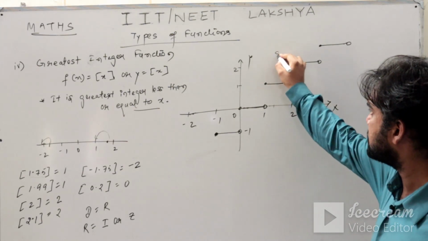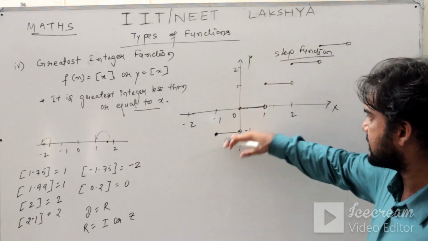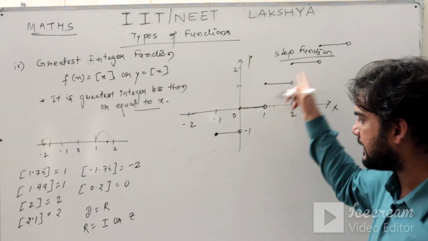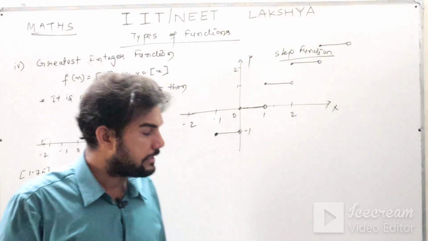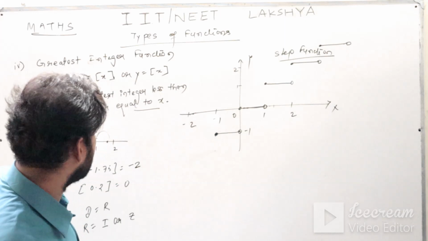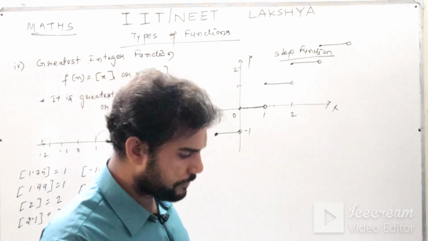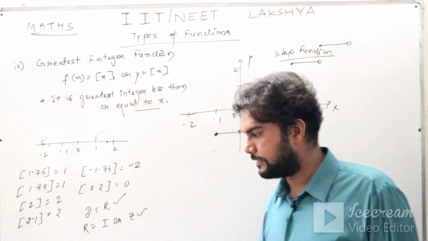This is also known as step function, because you see the graph, it is like steps. So that is your step function. This is a discontinuous function actually. It is not a continuous function. This continuity and discontinuity we are going to see in differential calculus. So I hope this concept is clear to you. Domain is R, whereas range is integers.